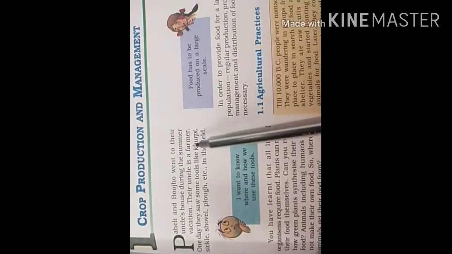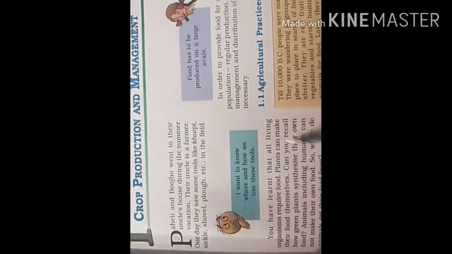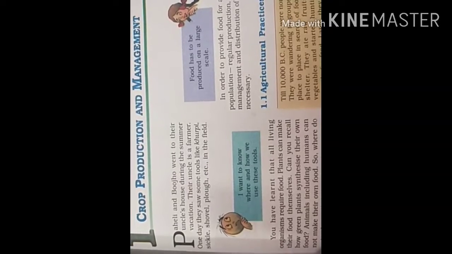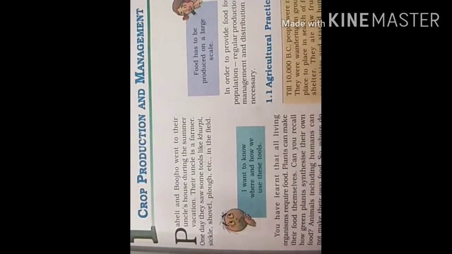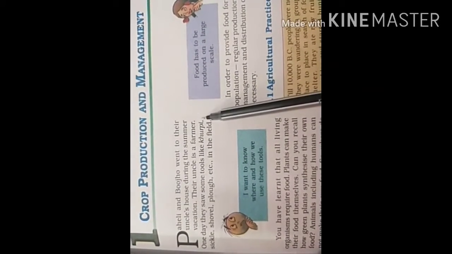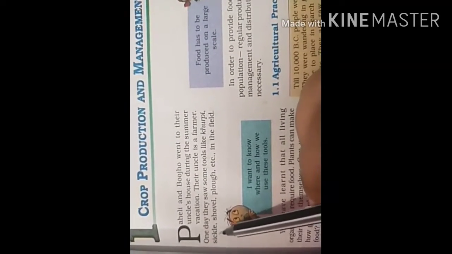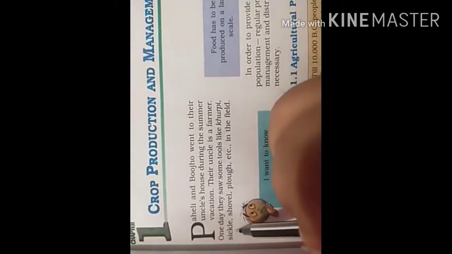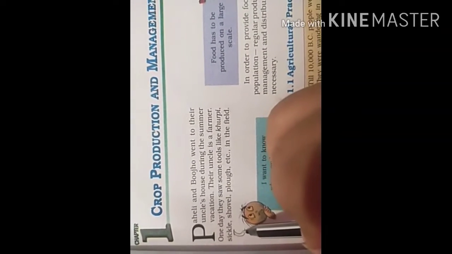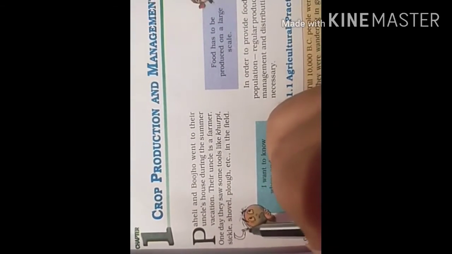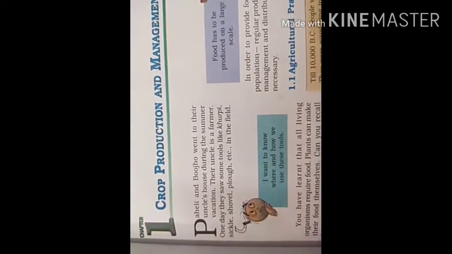Khurpi we can also see in a garden area. We can turn the soil with the help of a khurpi. Sickle is a tool which is used for cutting the crops.